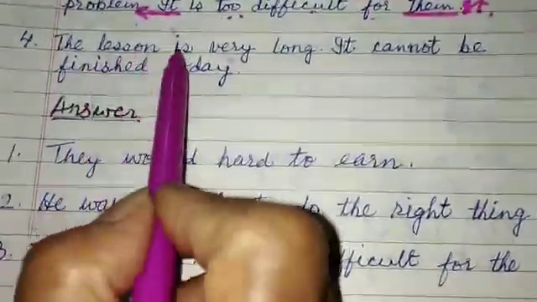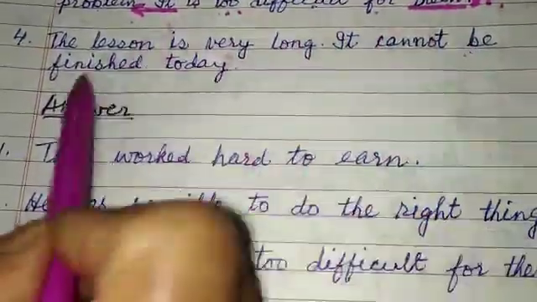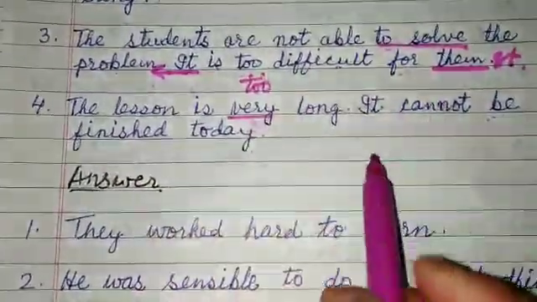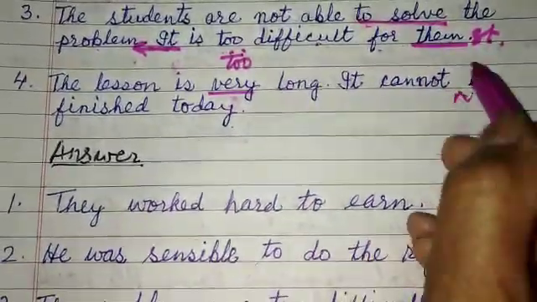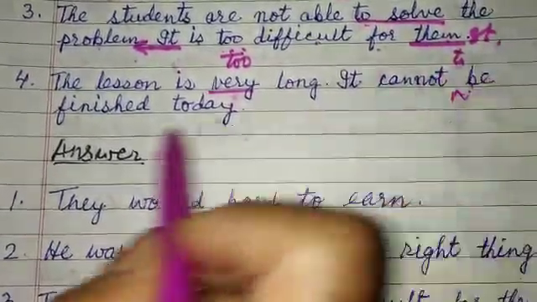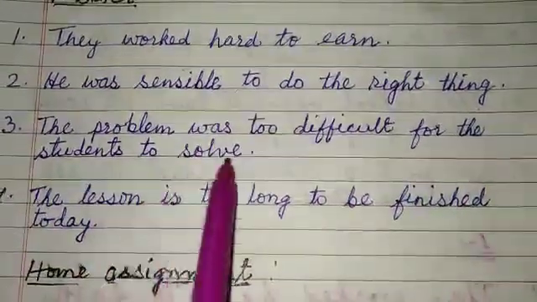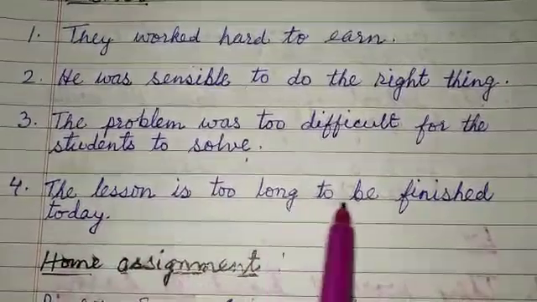Then here, "The lesson is very long. It cannot be finished today." "The lesson is very" will be changed to "too long". "To be", here you can use the infinitive: "to be finished today." "The problem was too difficult for the students to solve. The lesson is too long to be finished today."